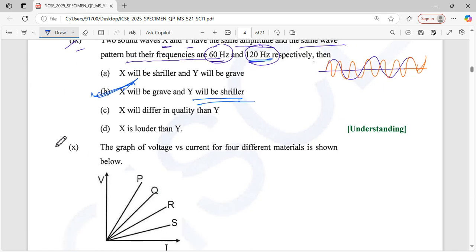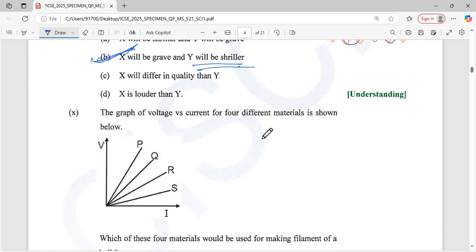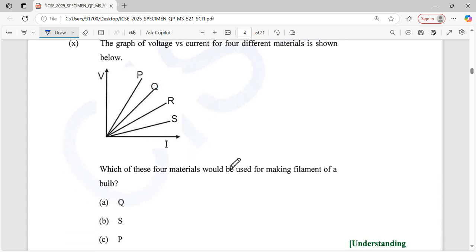Next, number 10. The graph of voltage and current of 4 different metals is shown below. Which of these metal is used for making a filament of bulb? We know that in case of filament of bulb has more resistance. So check. Here we choose a single current, and there are voltages S, R, Q, and P.